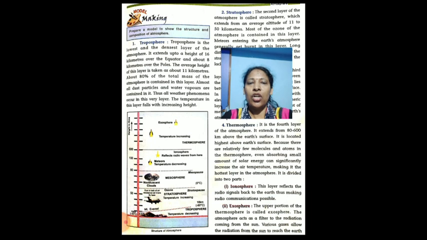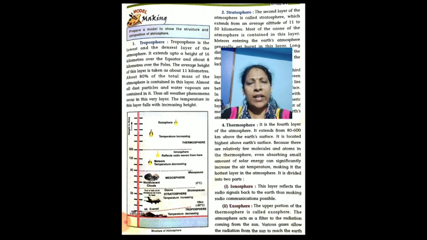The first one, troposphere. You can see in the diagram, the troposphere is the lowest and the densest layer of the atmosphere. It extends up to a height of 16 kilometers over the equator and about 8 kilometers over the poles. So the average height of this layer is taken as 11 kilometers.